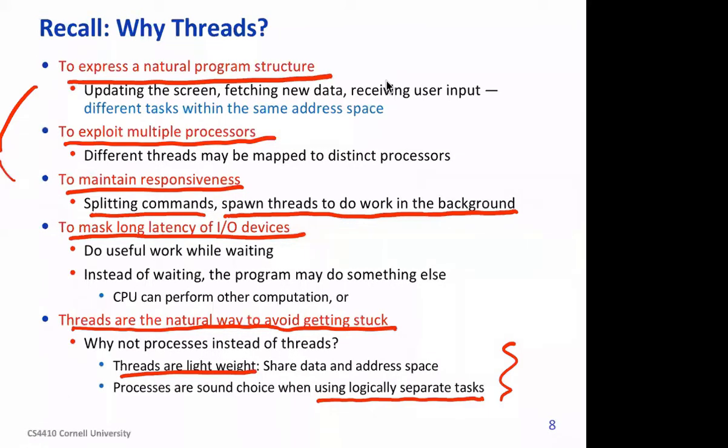Processes are good when they are doing logically separate, disconnected tasks. You cannot create threads in that case, because they are doing different things. Maybe some processes may even compete with each other. So if very different tasks are not related to each other, we do it in terms of processes. But for related tasks which help each other, where the combined effect is better performance and better response, we create threads.